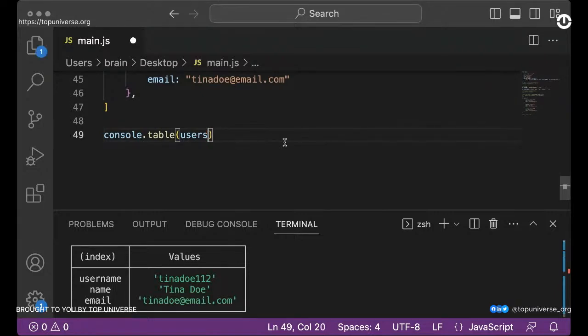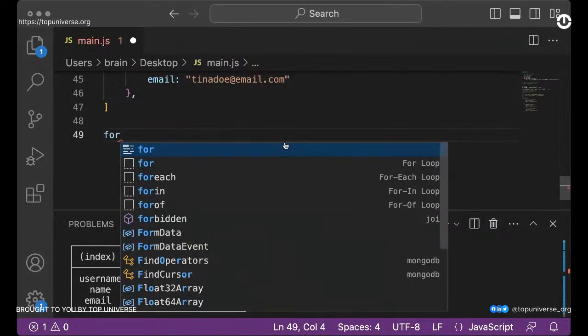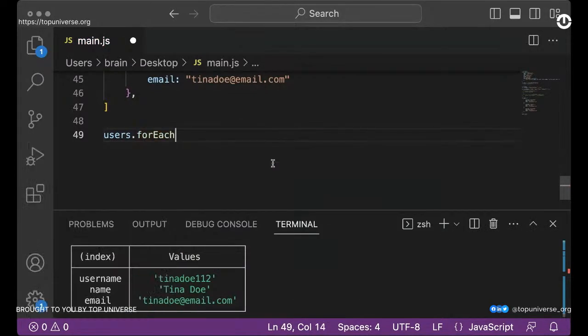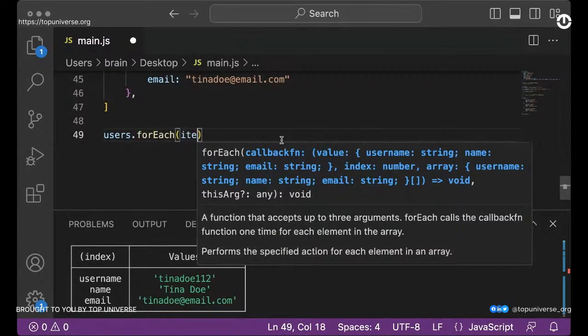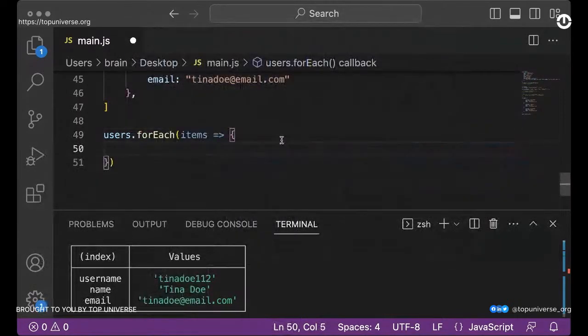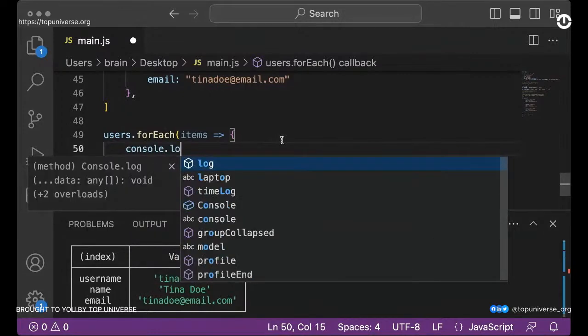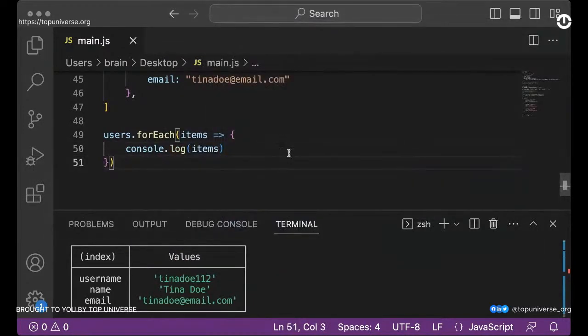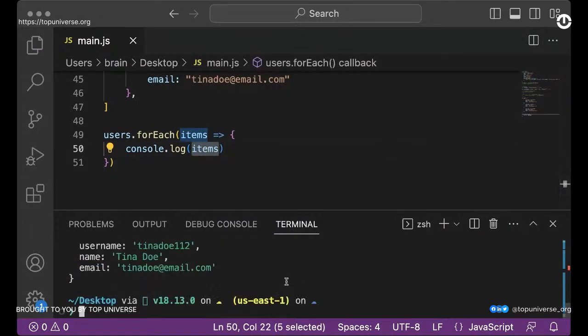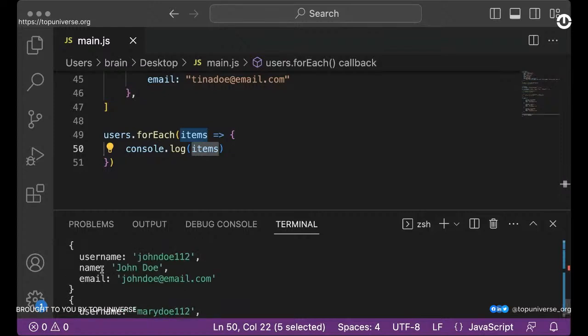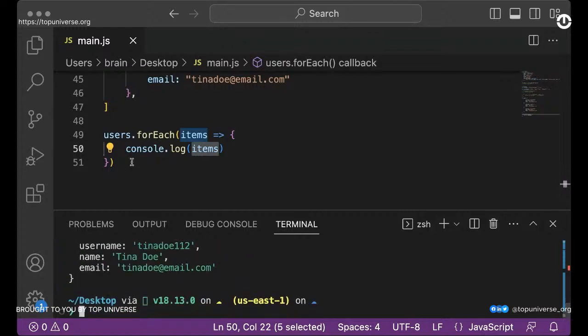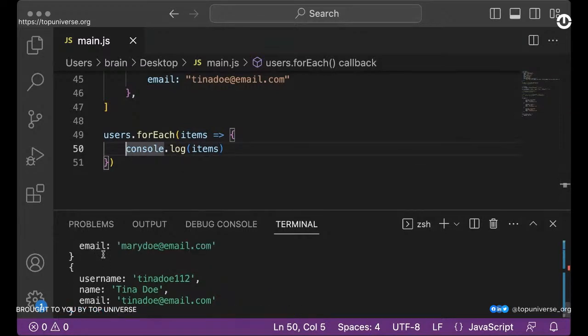Okay, so the next thing we want to do is to print out every item, but of course this time through a for each loop. So I'm going to say users.forEach. I'm simply going to call these items. So I would then say console.log items. Now this is going to do something very similar to what we've done, but it's basically going to print them individually. It looks similar to when we print the whole array, but the only difference is that these items are printed independently, so they're not together anymore.